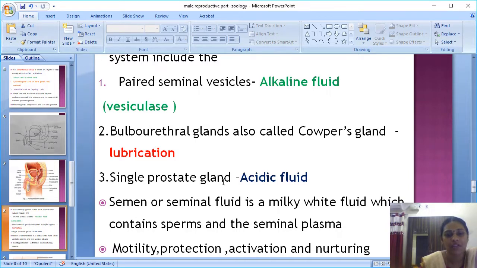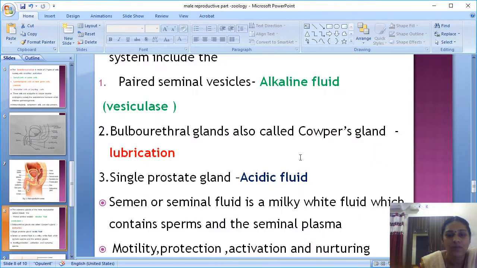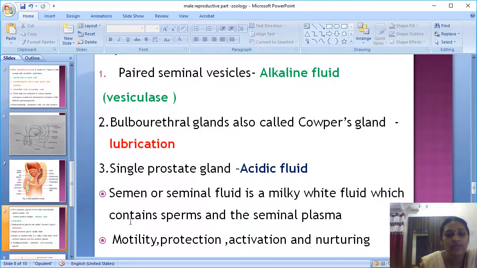Next, the single prostate gland. The prostate gland encircles the urethra below the urinary bladder, that is, inferior to the urinary bladder. The gland's role is that it produces some acidic fluid. That fluid helps in the motility of the sperm.